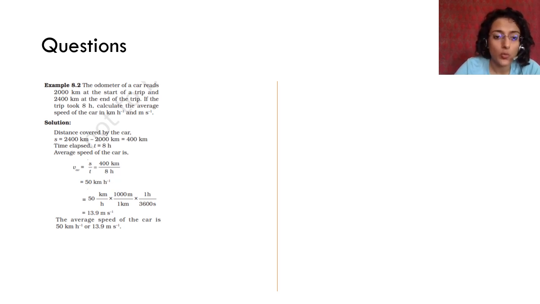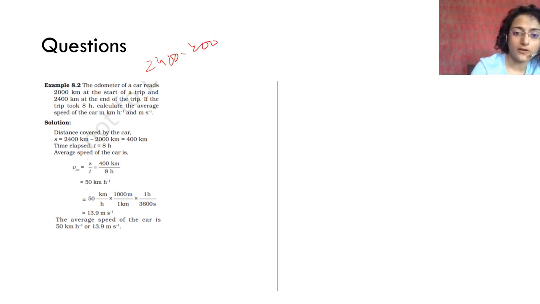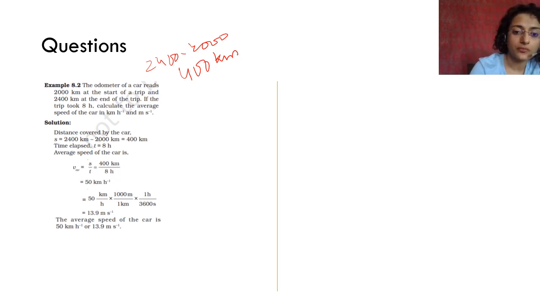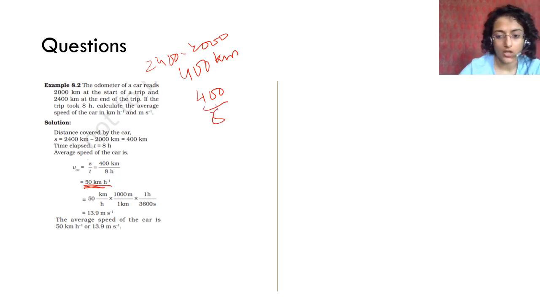The odometer of a car reads 2000 at the start of a trip and 2400 kilometer at the end of the trip. So what is the distance covered? 2400 minus 2000, 400 kilometers were covered. If the trip took 8 hours, calculate the average speed of the car in kilometer per hour and meter per second. So what is the average speed? Average speed is total distance covered upon total time taken. So 400 upon 8, it is 50 kilometer per hour.